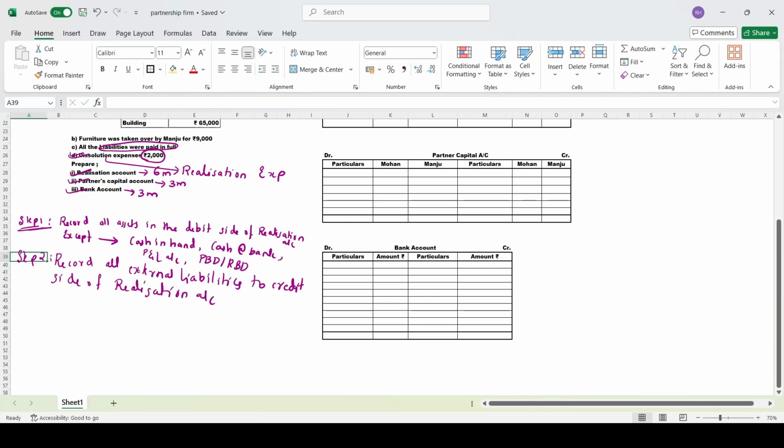What are external liabilities? External is nothing but the money which you have to pay to outsiders. All those liabilities you have to record in the credit side of your realization account.